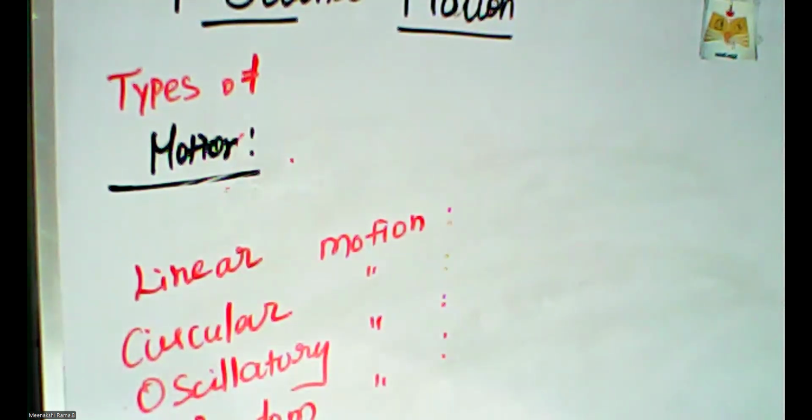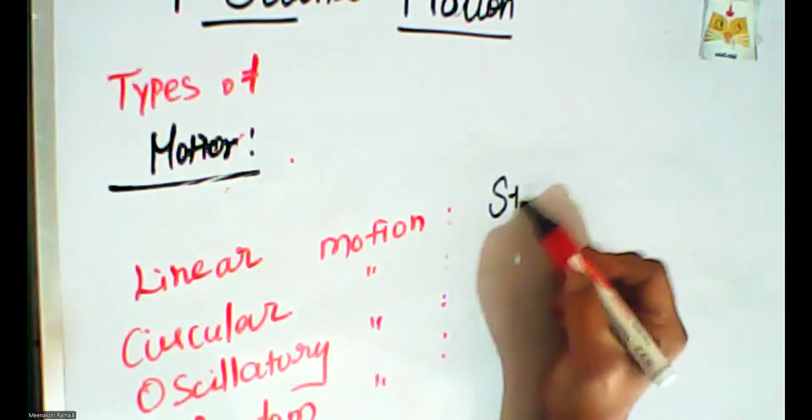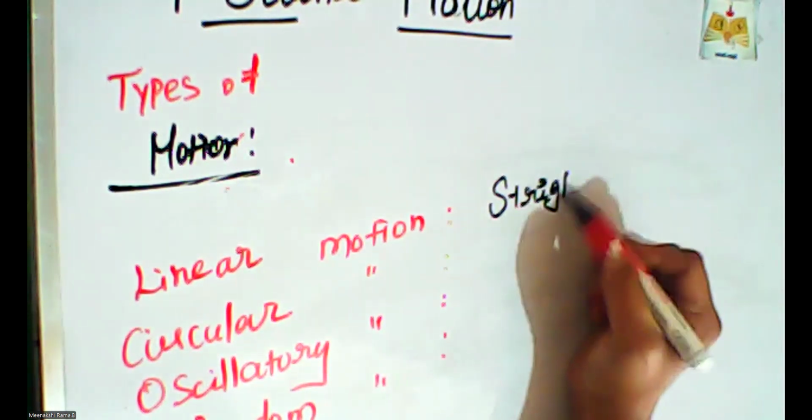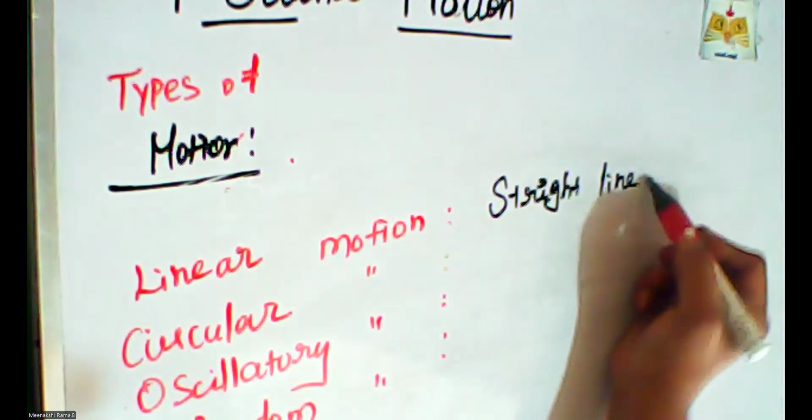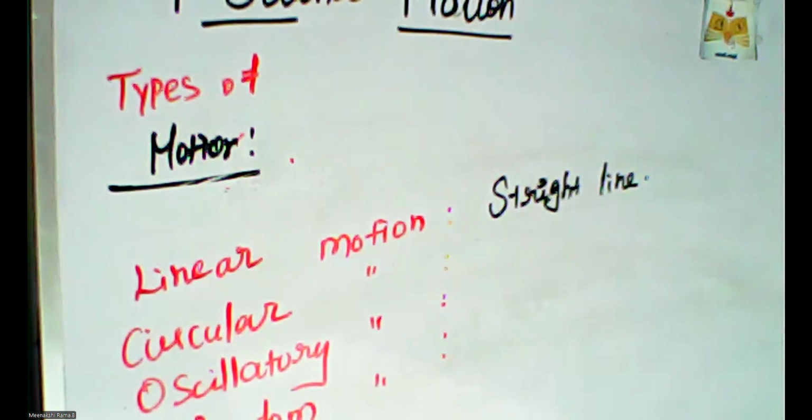First one, linear motion. Linear motion means the moving of an object in a straight line. When the object is moving along a straight line, that is called linear motion.